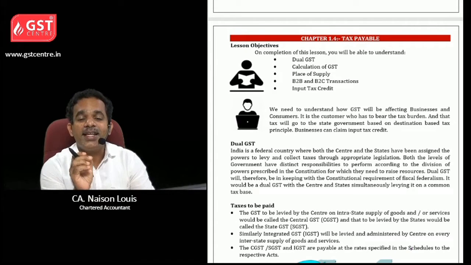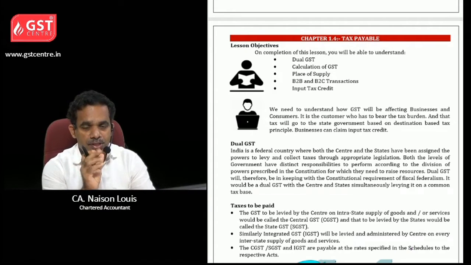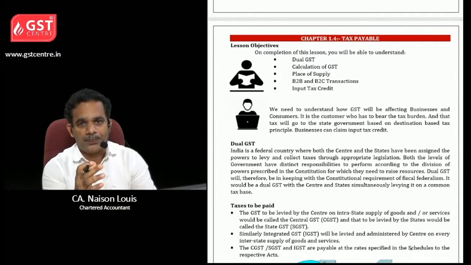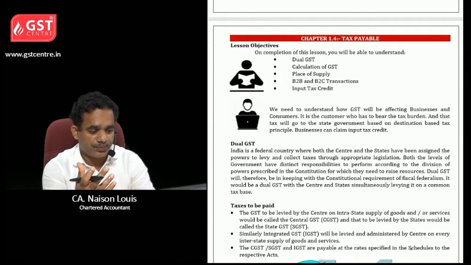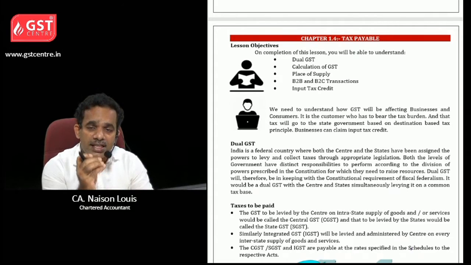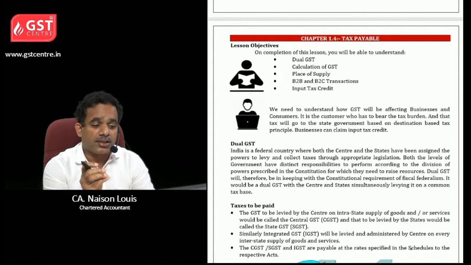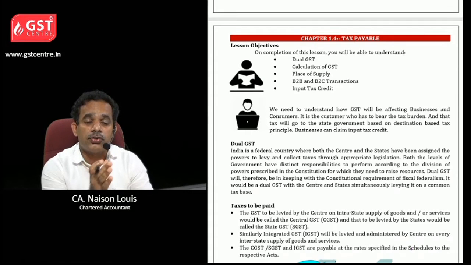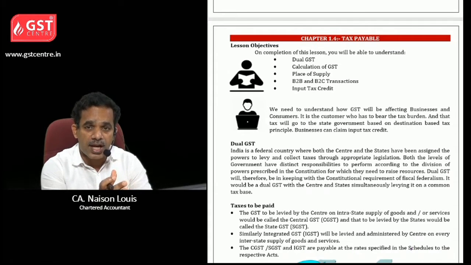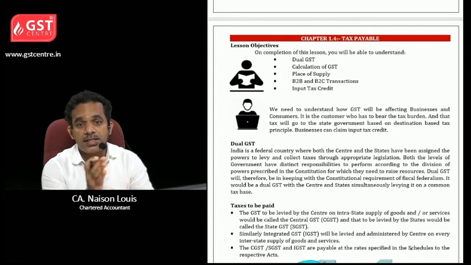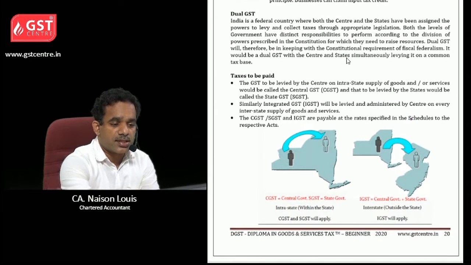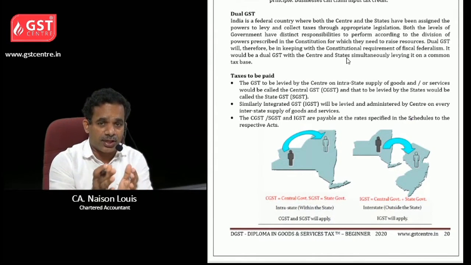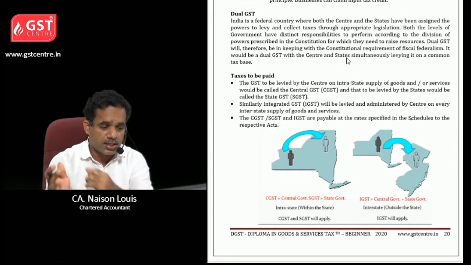First of all, India is a federal country. So both central government and state government have their own role in levying tax, collection of tax, administration, etc. That is why in the GST system, the taxes are classified into central goods and service tax and state goods and service tax. That is why we are calling it dual GST. Dual means two: central GST and state GST.